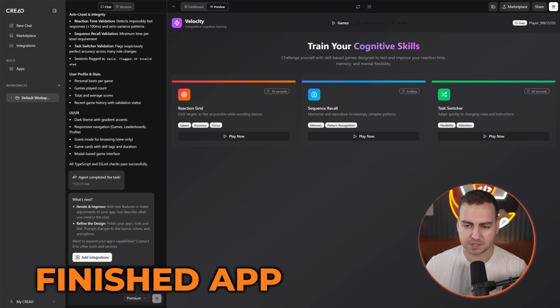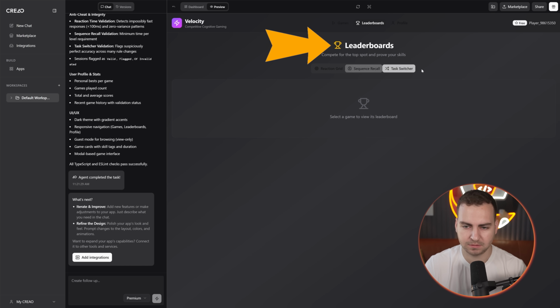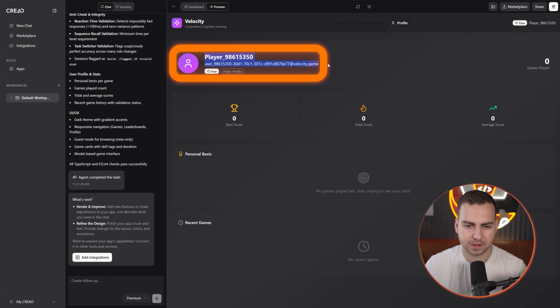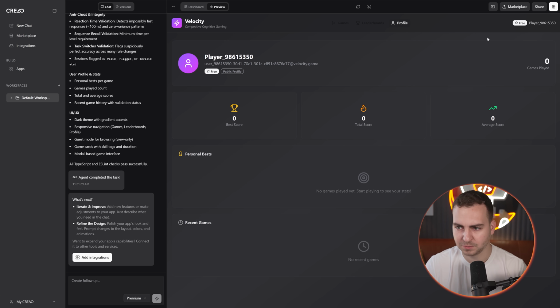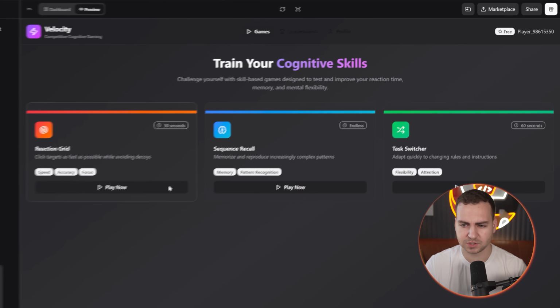Okay, so it's been a few minutes here, and it looks like it has created the application for us. We have a leaderboard, although some of the text is off, but we can fix that. We have our profile. It just created one by default for me, and we can see some stats. And honestly, this is looking somewhat similar, or at least based on what I prompted it, to the app I had before. So let's try to play a game.